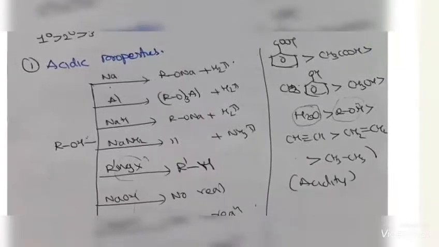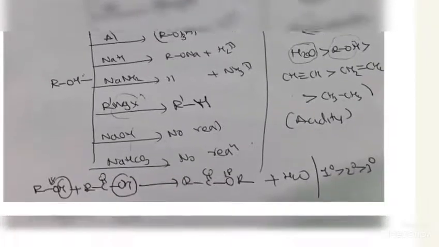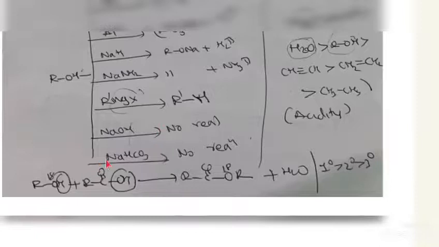Okay. So generally, acidic properties we check with active metals like sodium, aluminium, and strong bases like sodium hydroxide and sodium amide. They react and hydrogen gas is liberated. In the sodium amide case, ammonia gas is liberated. When you use RMgX, it is very sensitive to acidic hydrogen, so this hydrogen is replaced by MgX, giving R-H. Alcohols do not react with NaOH or NaHCO3 because they are very weak acids, weaker than water.